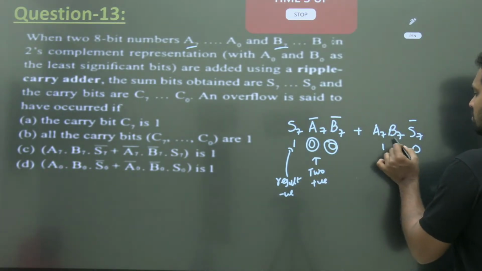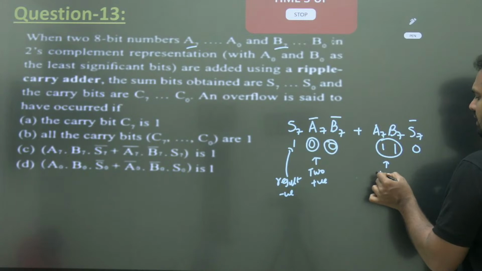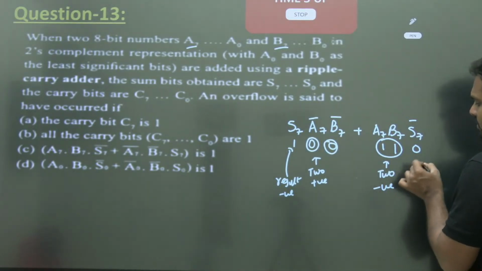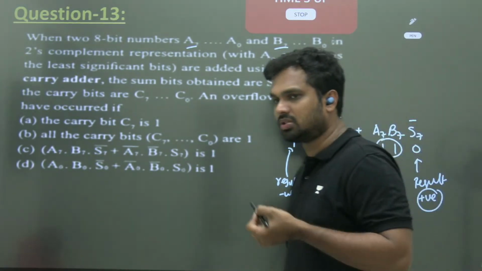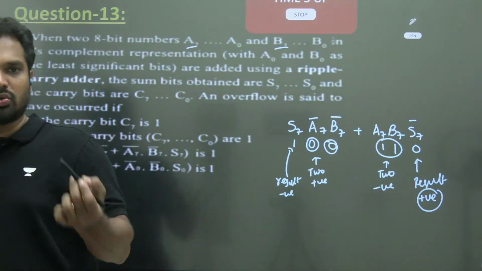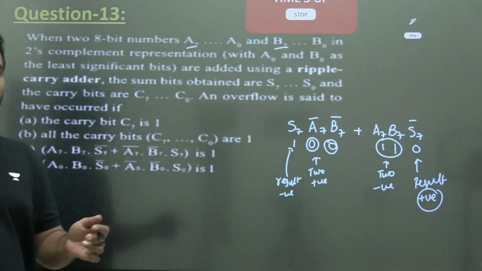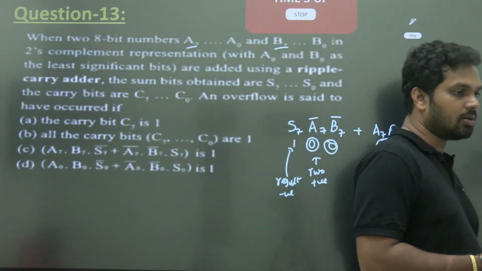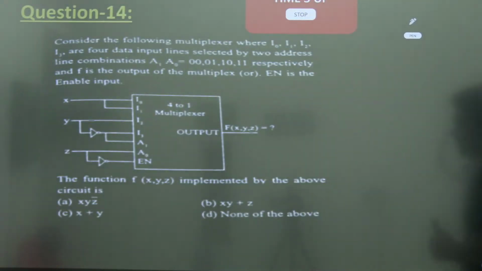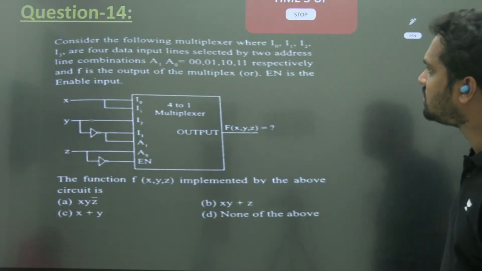Negative, or two negative numbers, the result cannot be positive. It is not possible to get a positive result by adding negative numbers, and if you add positive numbers you cannot get a negative number. That is the condition of overflow, where you need to extend the number of bits by considering the carry without neglecting the carry. So the next question is ready for you guys.